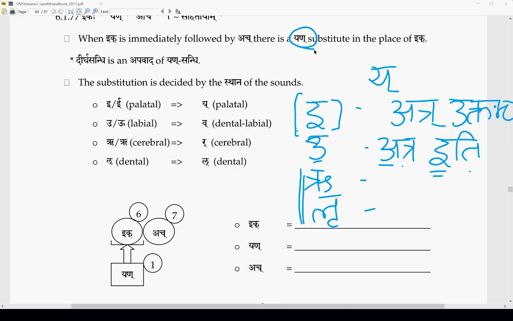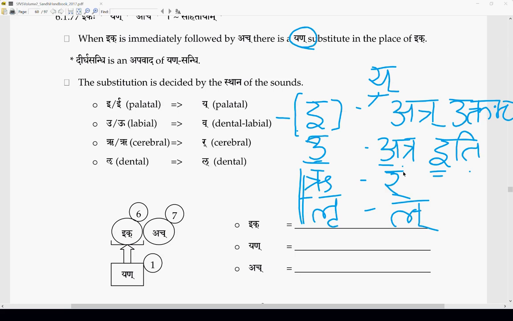So how do we know that when the Purvavarna is E, in its place only Yakara is the substitute? When U, only Vakara; when Ru, only Refa; when Lu, only Lakara. How do we know?